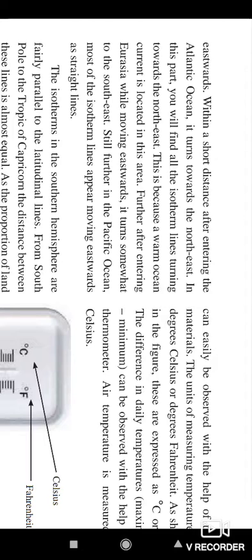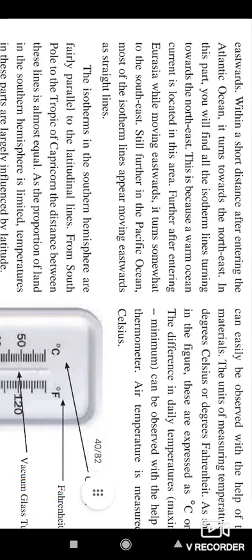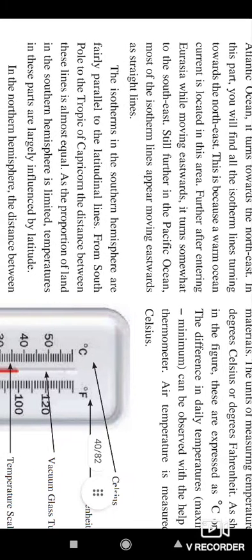This is because a warm oceanic current is located in these areas. Further, after entering Eurasia, while moving eastward, it turns somewhat to the southeast, and still further on the Pacific Ocean, most of the isotherm lines move eastward in a straight line.